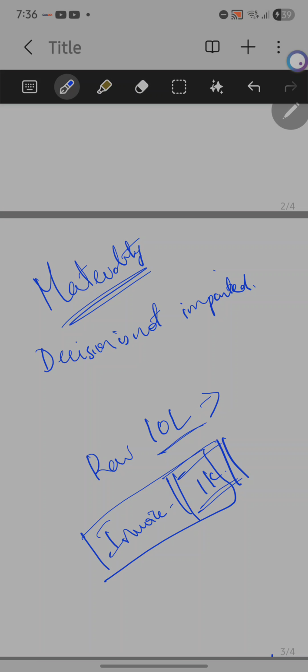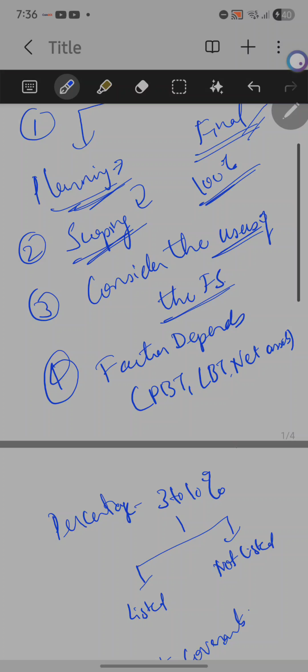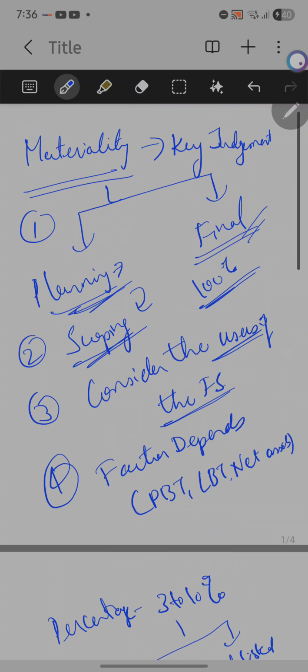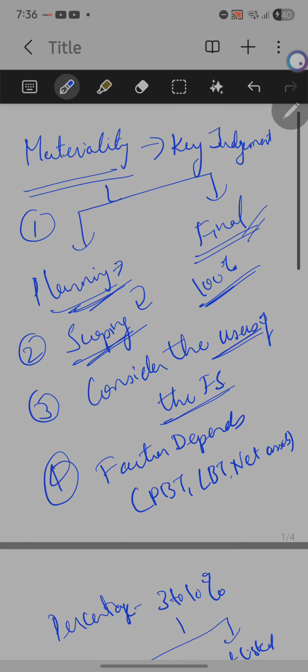When the auditor is planning his audit, he has to consider materiality, because it is very difficult for the auditor to do 100% of the audit, or to give a complete assurance that the financial statements are completely true. The auditors only give a reasonable assurance that the financial statements are fair.